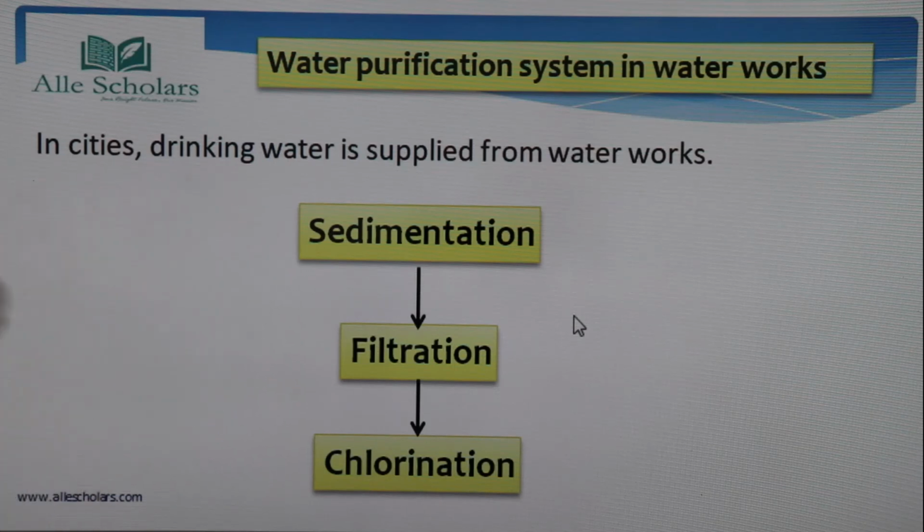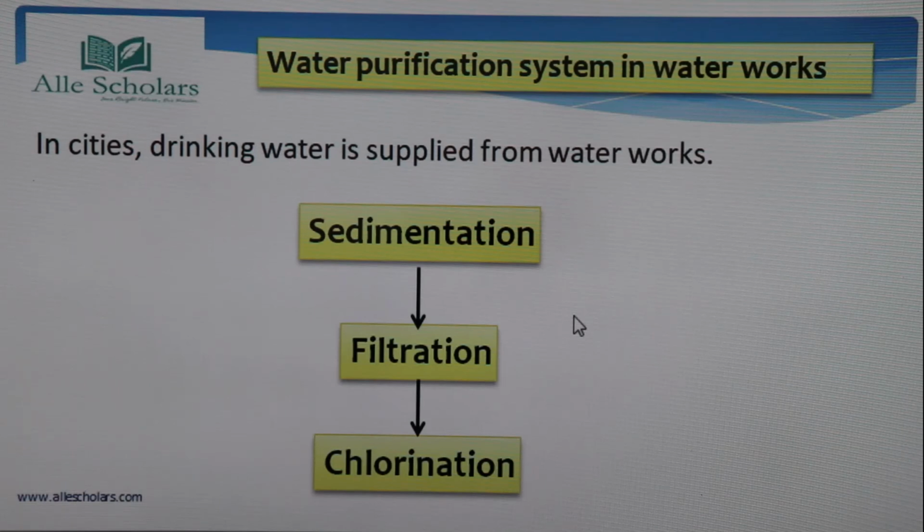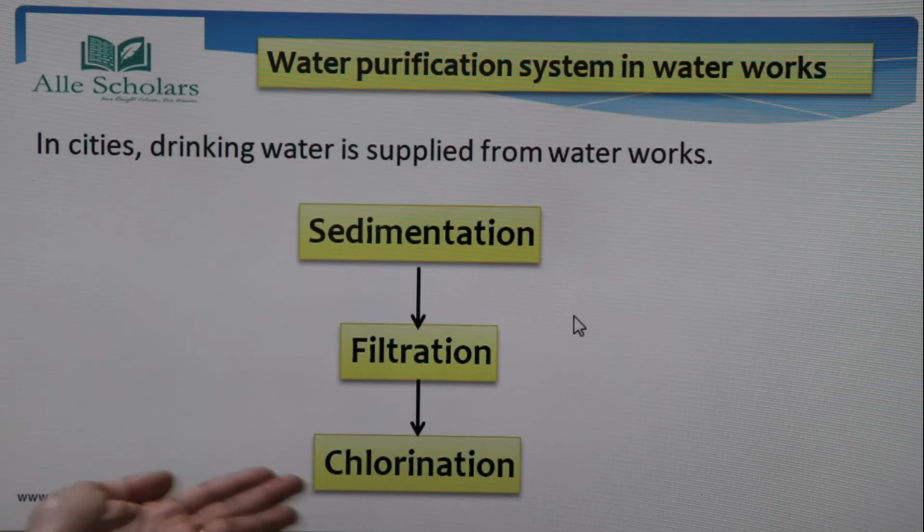The first one is sedimentation. In sedimentation, we try to make the sediments present in the water settle down in the sedimentation tank. Then the second process is filtration. Here the filtration of water is done at different levels. Then comes chlorination. What is chlorination? In chlorination, the water is made pure, or made such that it can be drinkable water. इसको हम drink कर सकते हैं.